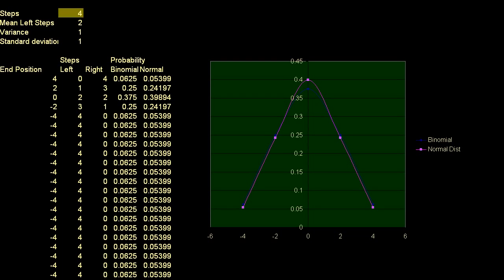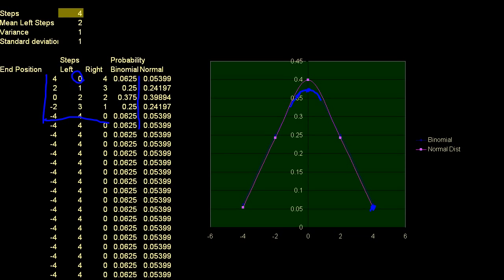Let me get my screen drawer on. So let me draw this. The blue curve is right around there. This is the binomial. There's only a few points here; the points only go up to here. This is if I take 0 steps left, 1 step left, 2 steps left, 3 steps left, 4 steps left, and then I plot what's the probability using the binomial distribution. And then this is my final position. If I take 0 steps to the left, then I take 4 steps to the right, so my final position is at 4. So that's this scenario right here.